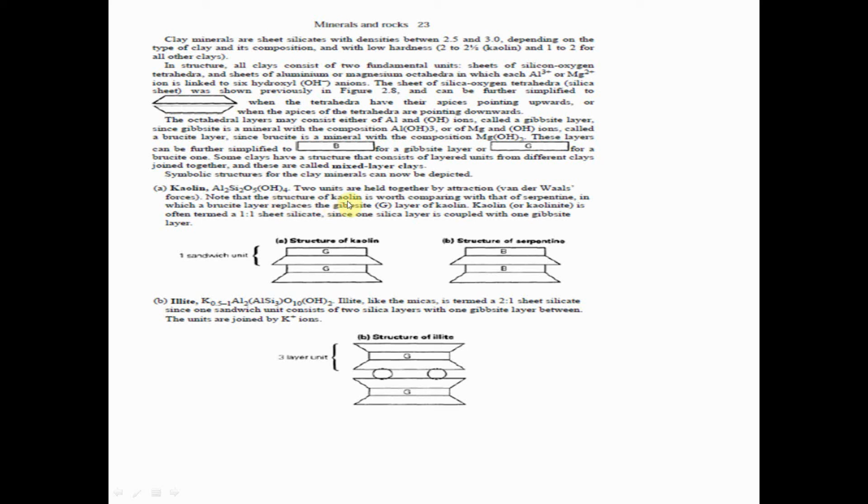Note the structure of kaolin is worth comparing with the serpentine, in which the brucite layer replaces the gibbsite layer of kaolin. This is the gibbsite layer, and then the structure formed is a silicate with kaolin structure.